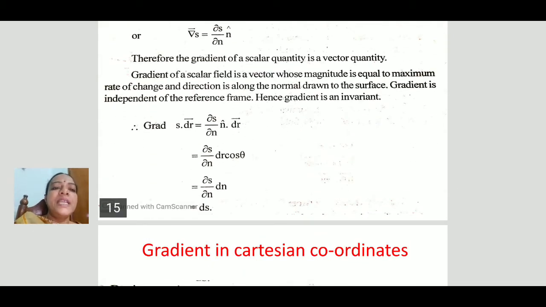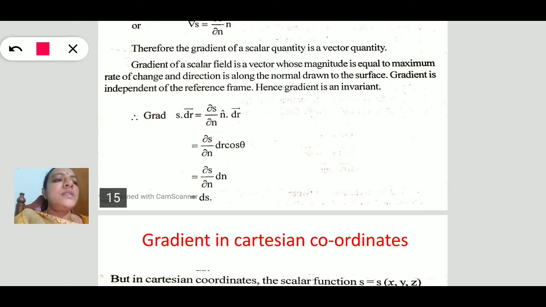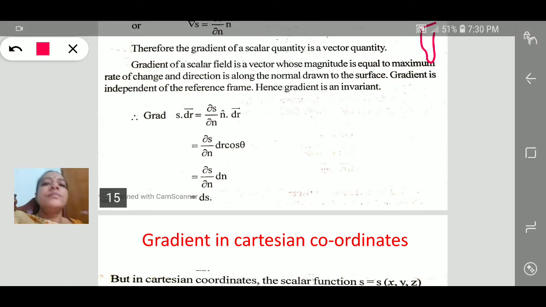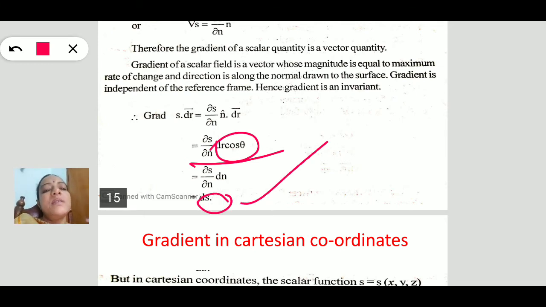Let us take gradient S dot dr, which is dou S by dou N, n cap dot dr. This n cap dot dr can be written as dou S by dou N dr cos theta. That is dr cos theta, which is again equal to dN. So this is again dS. That means there is no change. So the gradient is an invariant, we can say.